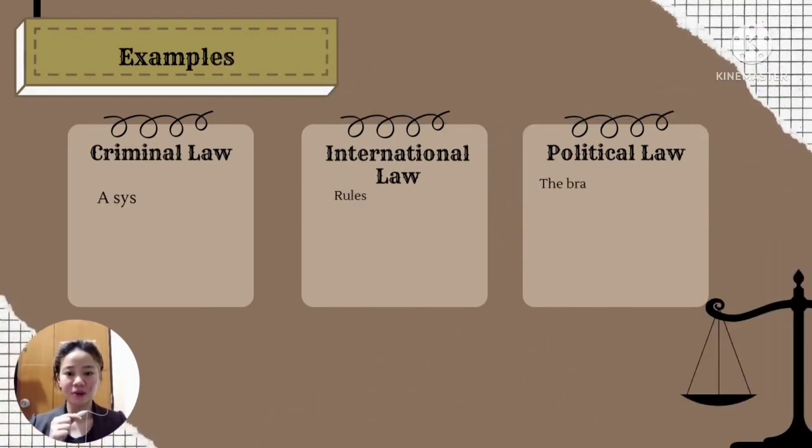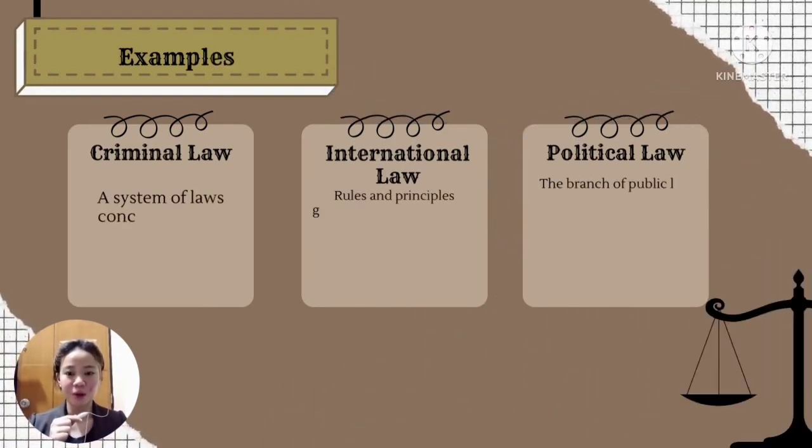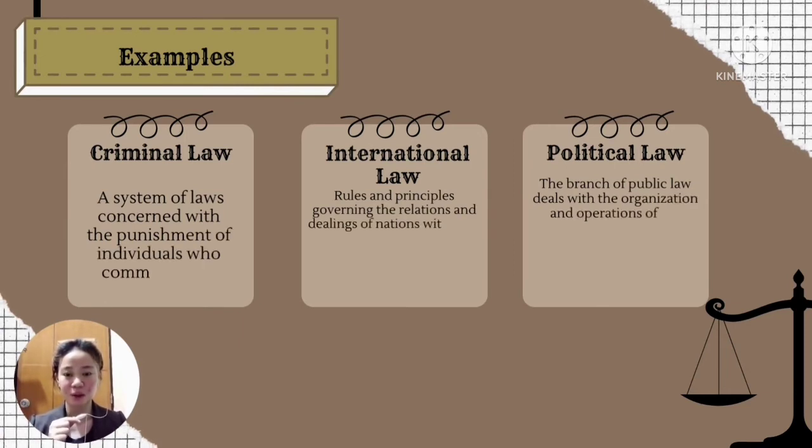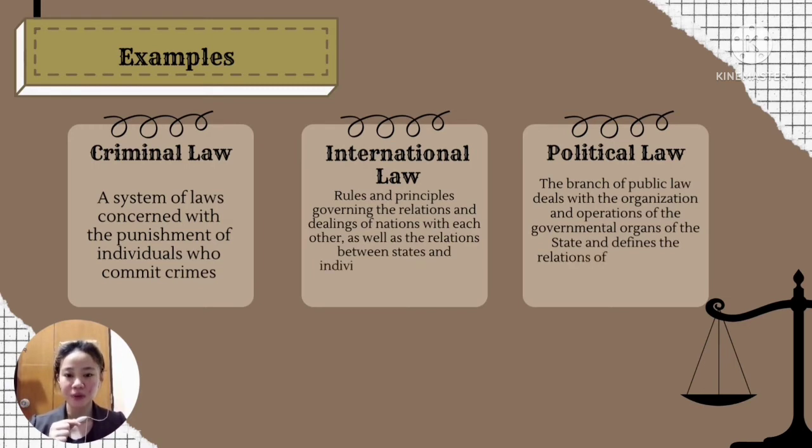And these are the examples of general or public law. First is criminal law. It is a system of law concerned with the punishment of individuals who commit crime. Next is international law, which is a rule of principles governing the relation and dealings of nations with each other, as well as the relation between states and individuals and relation between international organizations.